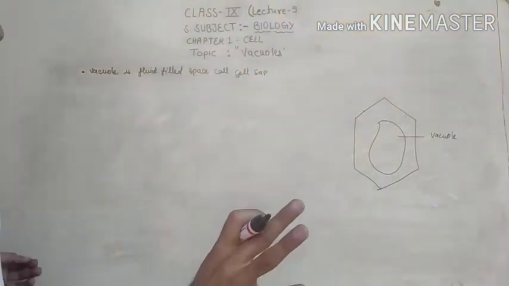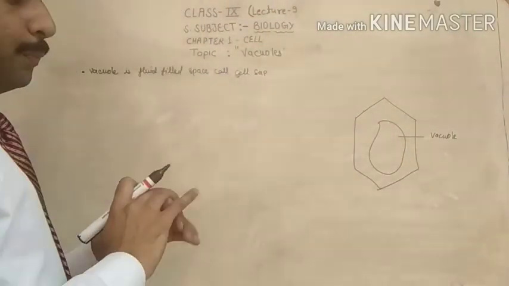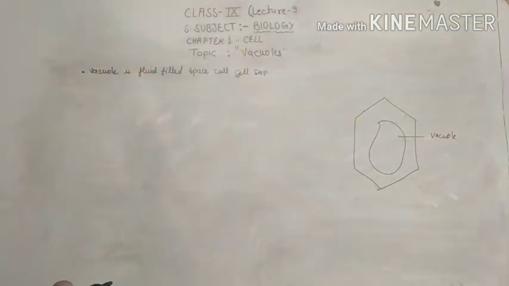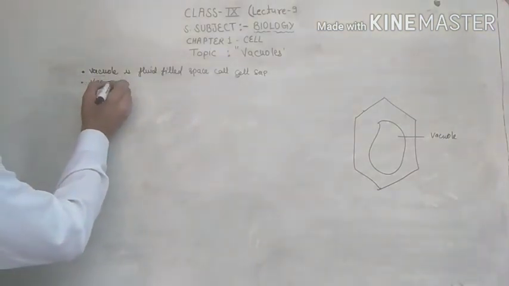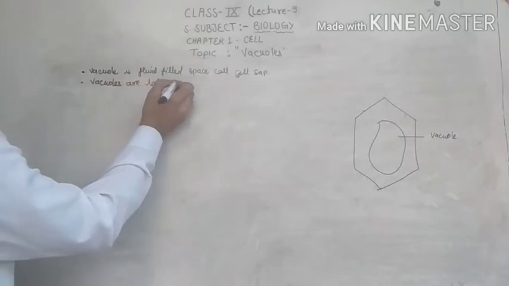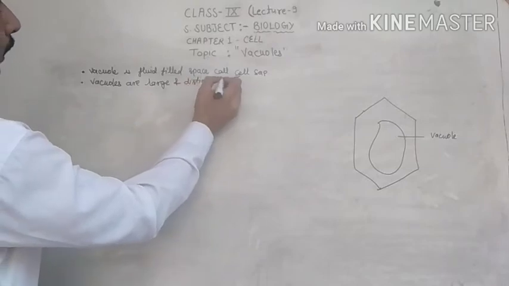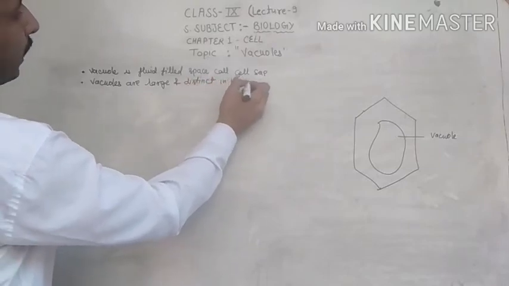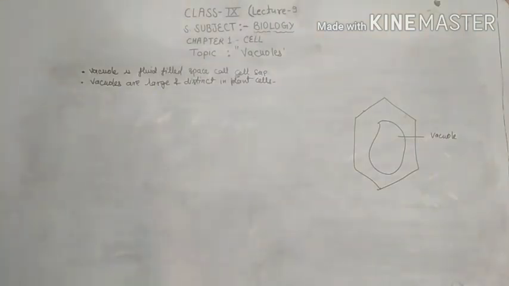Now listen everyone. This is the vacuole which covers the maximum part of the plant cell. Vacuoles are large and distinct in plant cells.